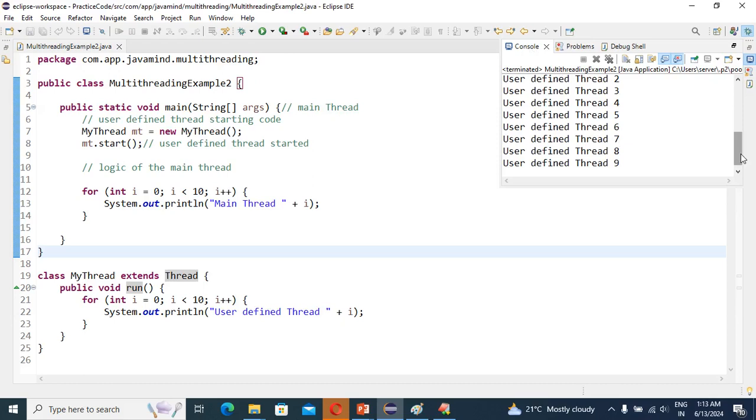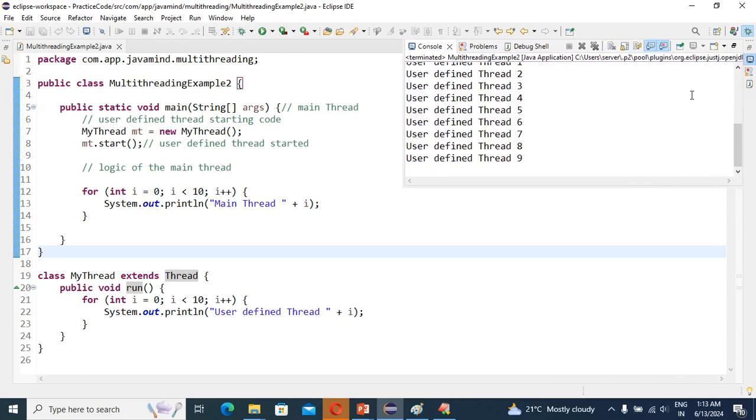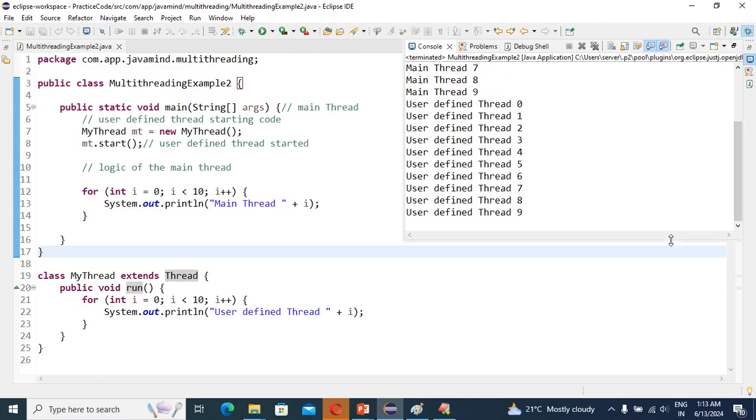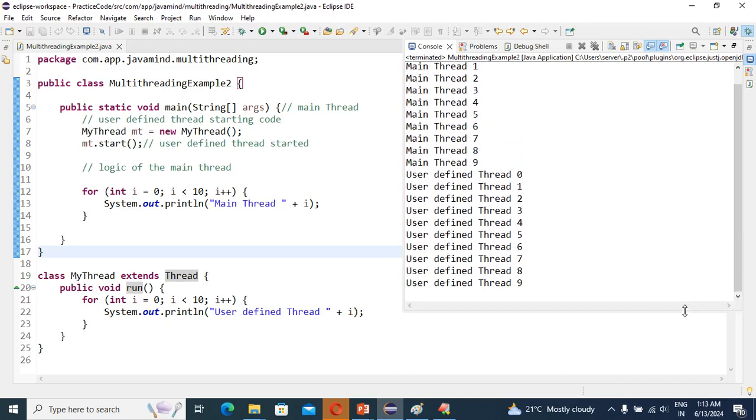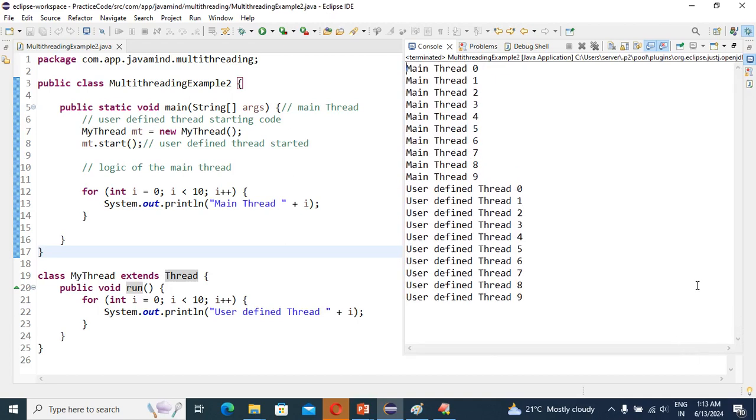See guys, I will expand more. Then you will come to know very easily. See guys, the first time I ran the application, see the output coming, all the main thread coming here, right? The user defined thread is coming here, right?